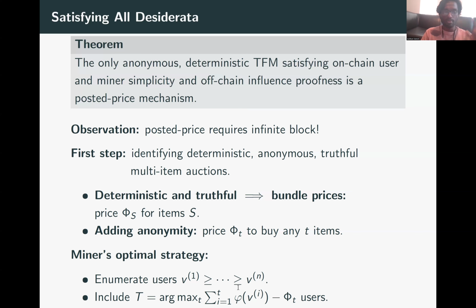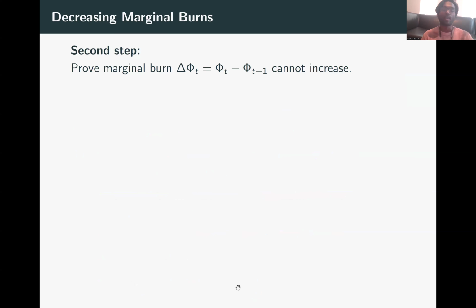And in the next slide, we will start worrying about the other desiderata: on-chain user simple and on-chain miner simple. Okay, so for the second step, we'll prove that the marginal burn, which is phi of t minus phi of t minus 1, the difference in the production cost charged to the miner for including the tth user into the blockchain, cannot increase.